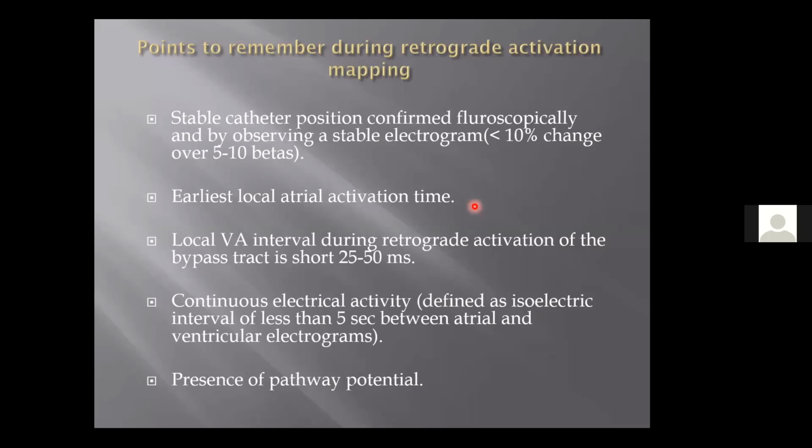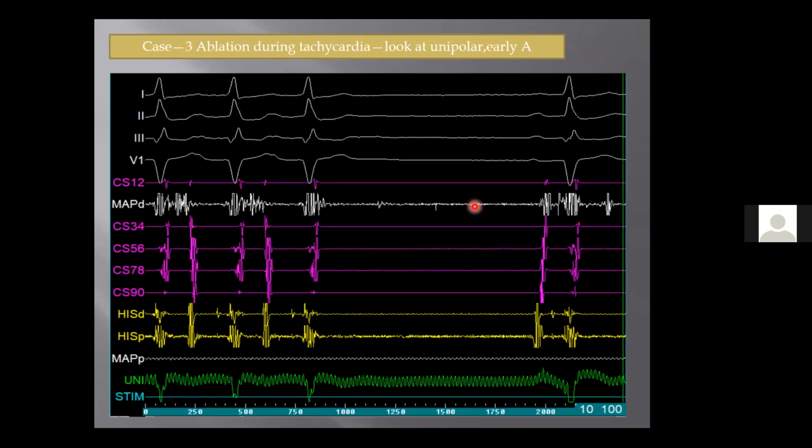So local VA interval during retrograde activation of the bypass tract should be short. It should be 25 to 50 milliseconds. The whole complex should be fused. By fused, we mean that there should be an isoelectric interval of less than 5 milliseconds. And if you can ablate by seeing a pathway potential, then that is the best thing to do.